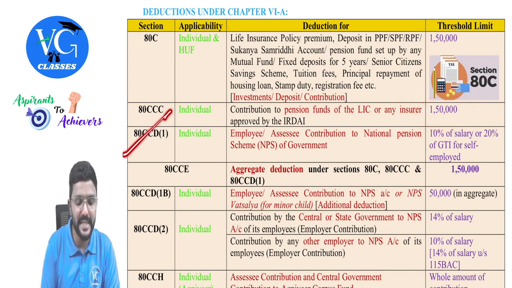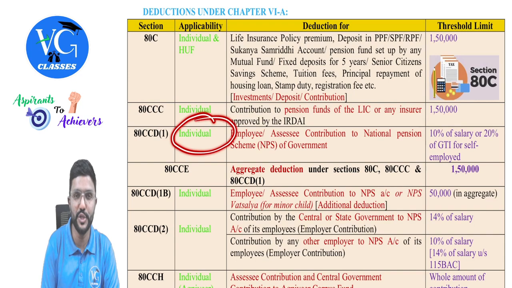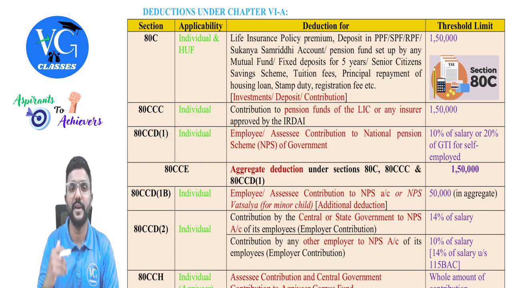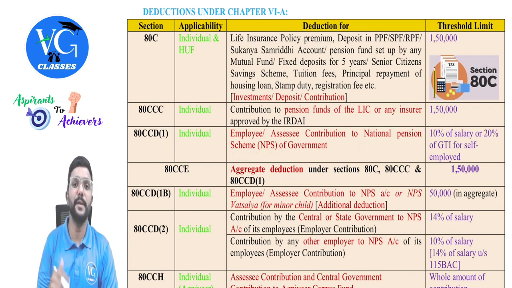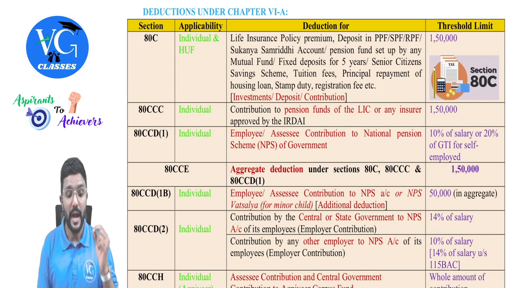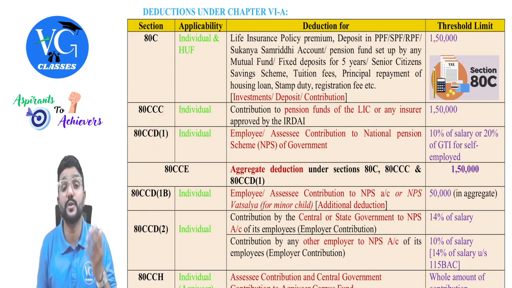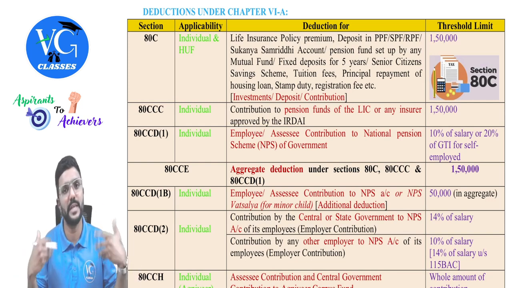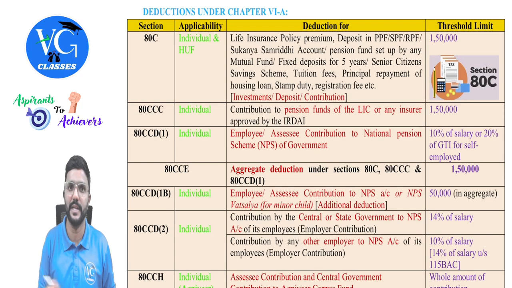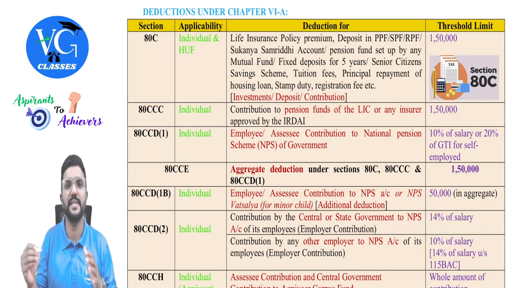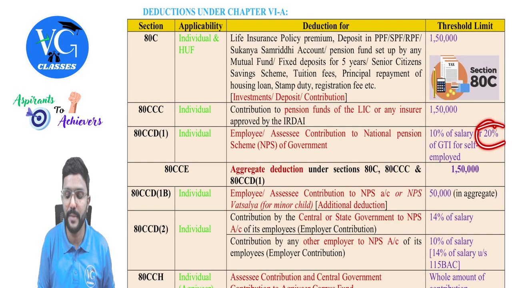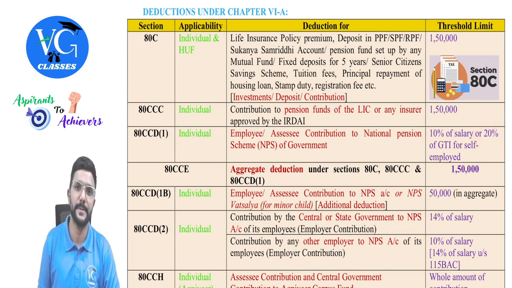Then under section 80CCD subsection 1, an individual can claim deduction for his contribution to the National Pension Scheme, NPS in short. Subsection 1 gives deduction for whose contribution? The assessee's contribution, whether he is in employment or not. Even self-employed people can open this account. Yes, sir, how much is the deduction? If the assessee is in employment, then 10% of salary. Or if he is a self-employed person, then it is 20% of gross total income, guys.